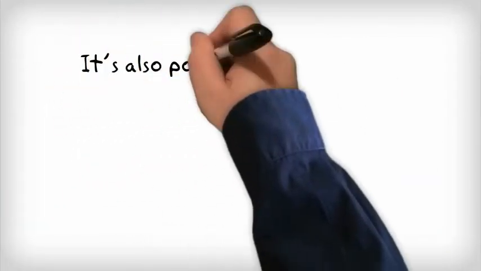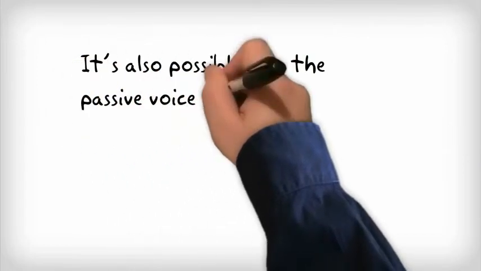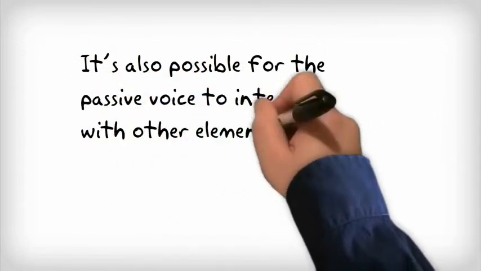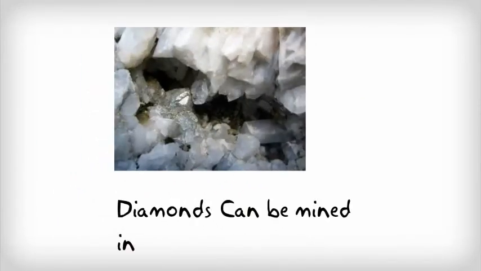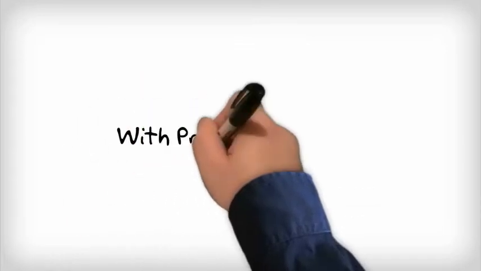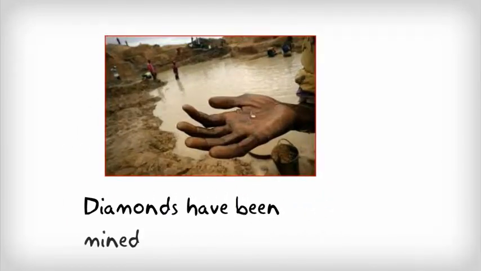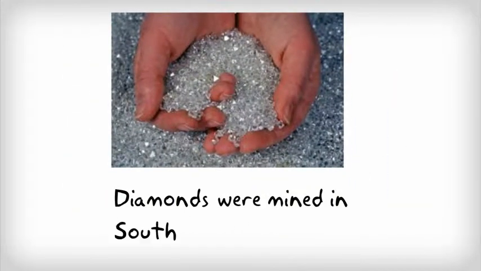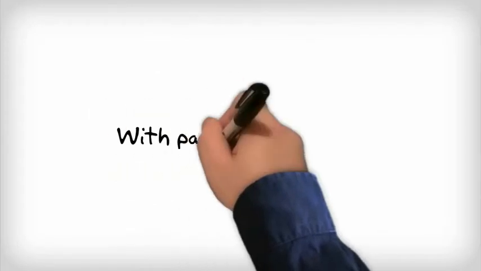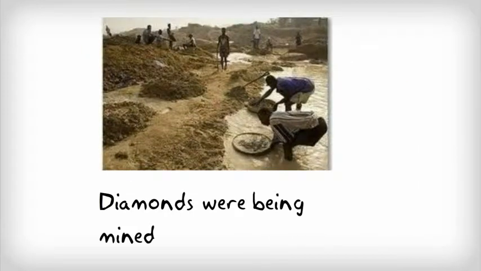It's also possible for the passive voice to interact with other elements in the auxiliary. For example, with modals: diamonds can be mined in South Africa. With present perfect: diamonds have been mined in South Africa. With simple past: diamonds were mined in South Africa. With past progressive: diamonds were being mined in South Africa.